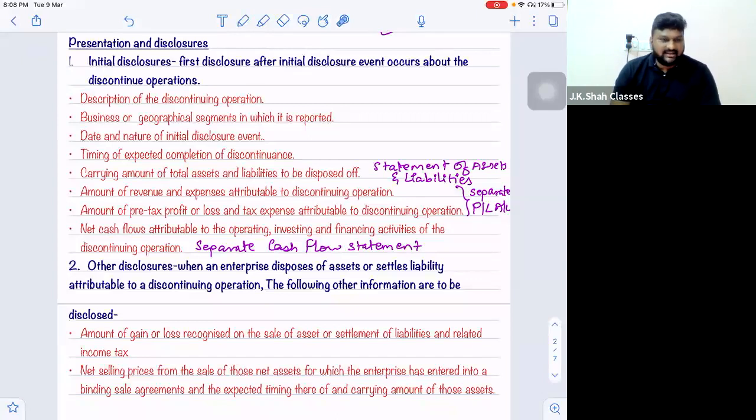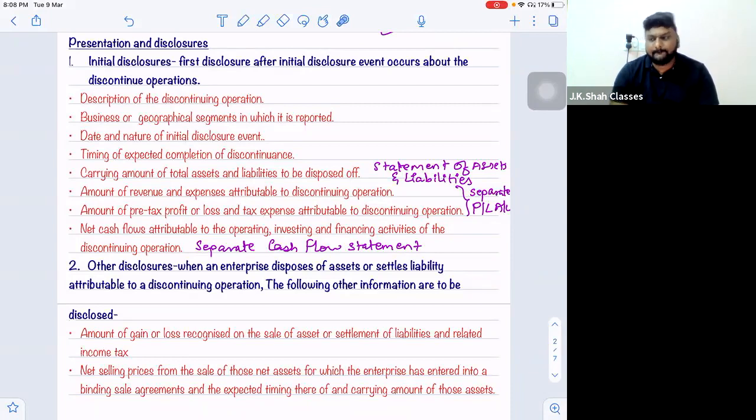Right? The second point is very simple. It just says that if you have entered into an agreement to sell assets to somebody, then for those assets which are shown in that agreement that I will sell you, you have to disclose three things: book value of the asset, the expected selling price that you have written in the agreement, and third, what is the time it will be taking to sell off these particular assets. Three things to be disclosed.